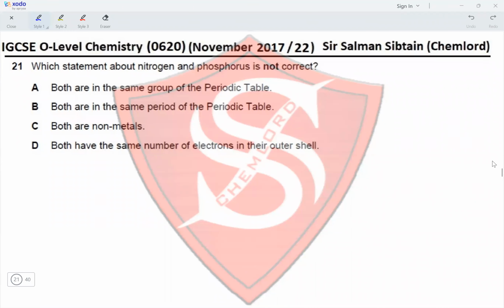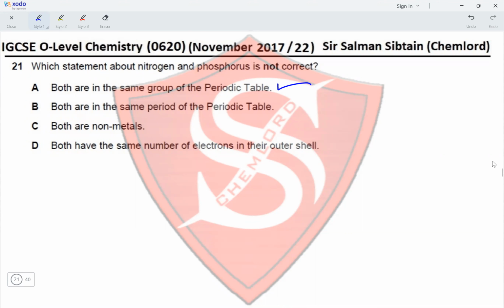Hi guys, this is IGCSE O-Level Chemistry, paper 22, November 2017, question 21. Which statement about nitrogen and phosphorus is not correct? Both are in the same group of the periodic table. Yes, both belong to group 5.